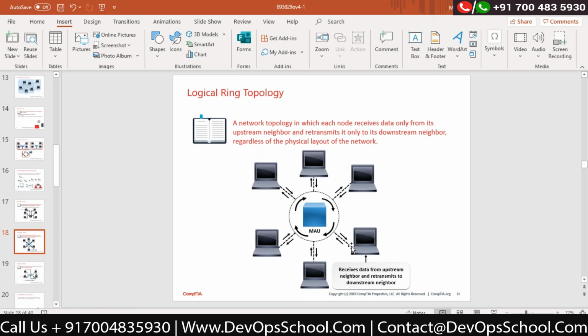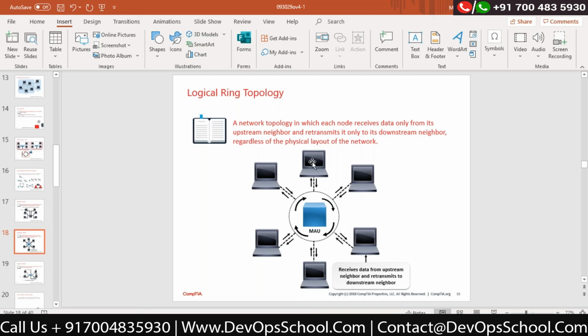By looking at it, you feel it is a star topology because there is a centralized device. That's fine. There is a device called the media access unit, but logically how that device sends the data is that it will always accept the data from the upstream. It never accepts any data from the downstream.